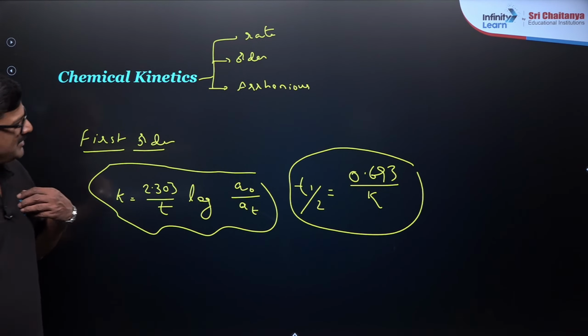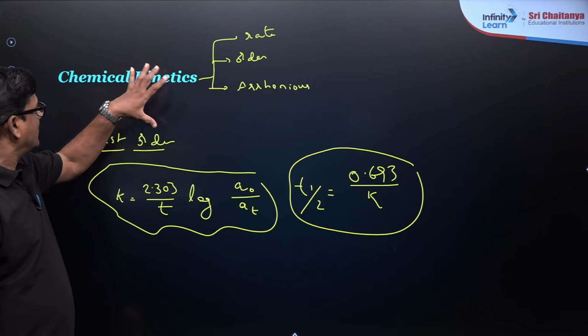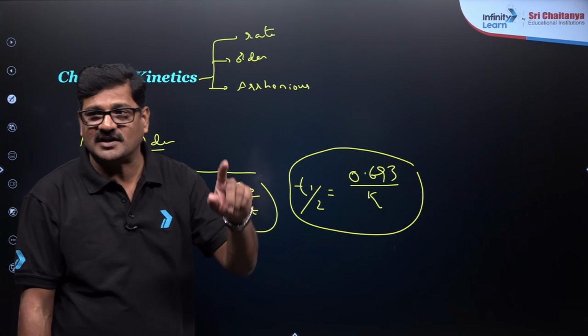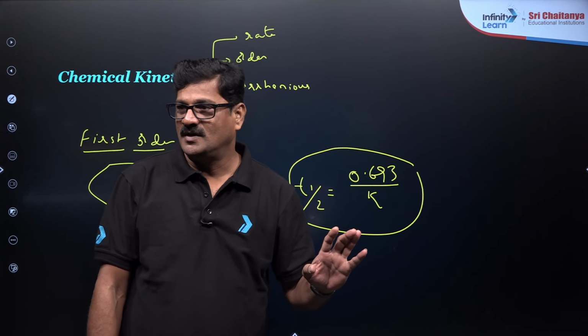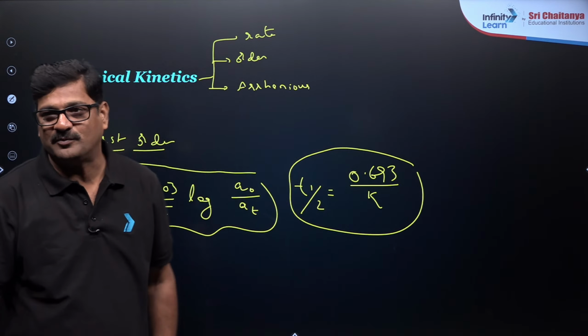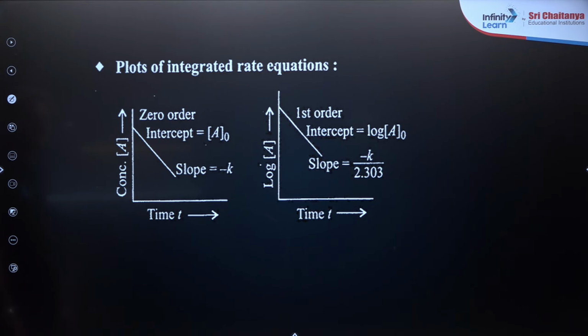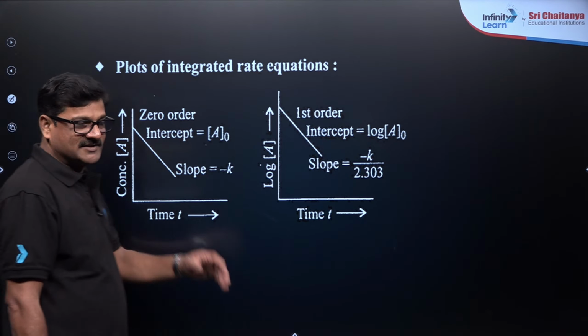And my opinion is that if a question has come in chemical kinetics, you will need to solve it using graphs. Definitely I am going to help you with this. Now let us see various graphs that you can see. Plots of integrated rate expressions.